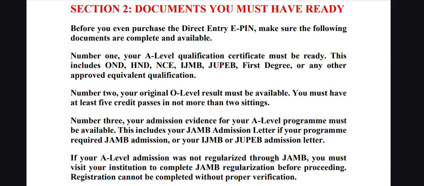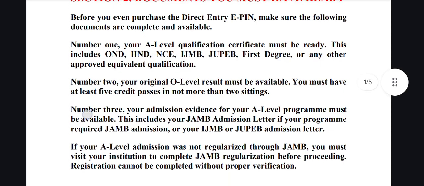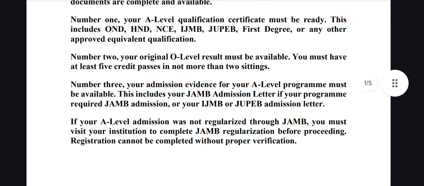That means you cannot register for JAMB Direct Entry without completing your first program. So you must show them the evidence of completion or evidence of withdrawal from a previous institution before you can proceed. I think that should explain it.